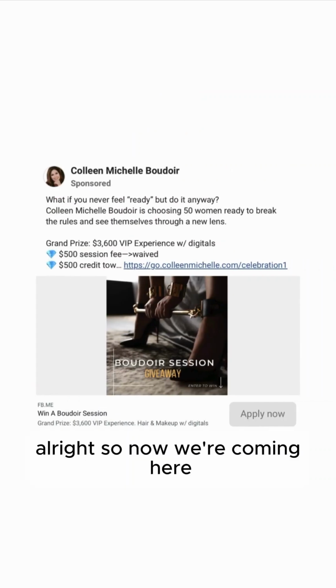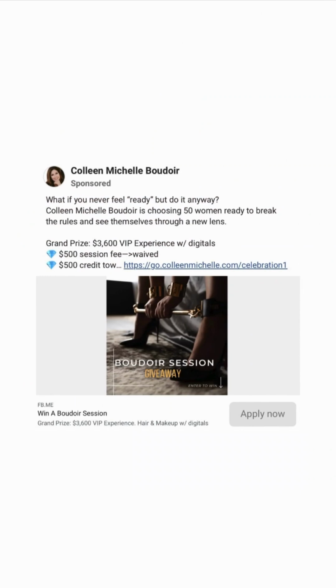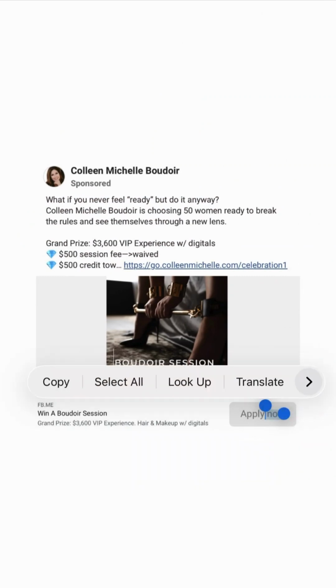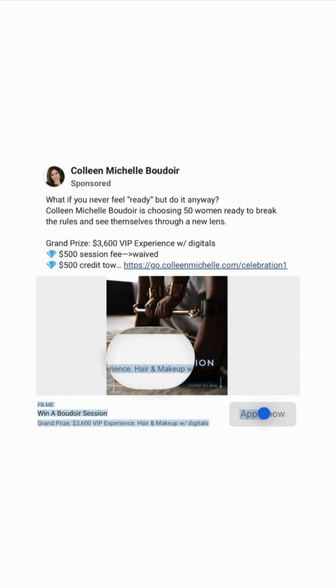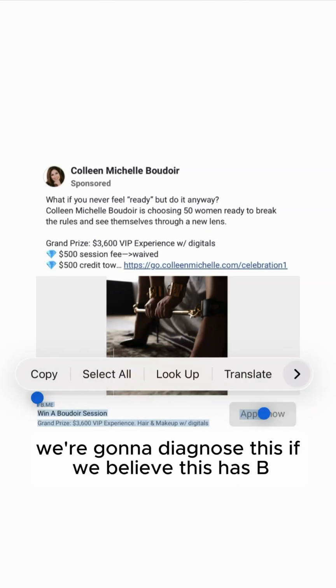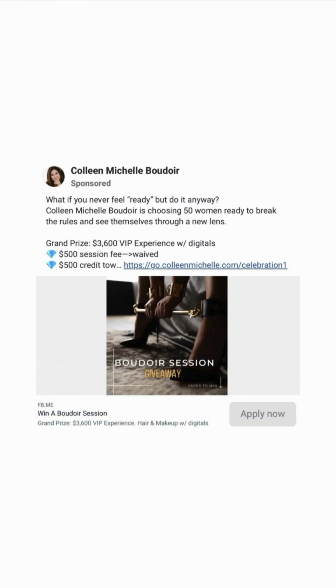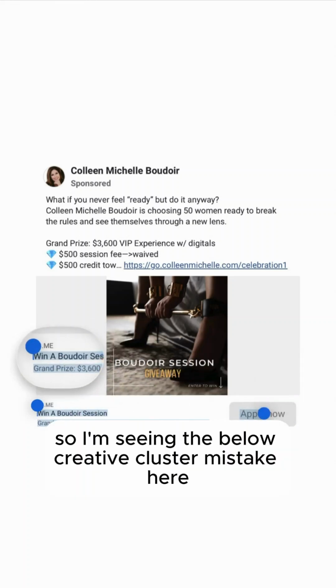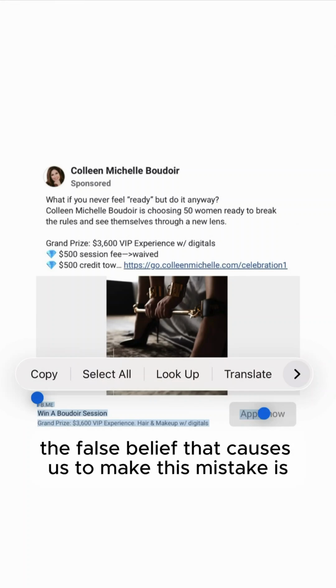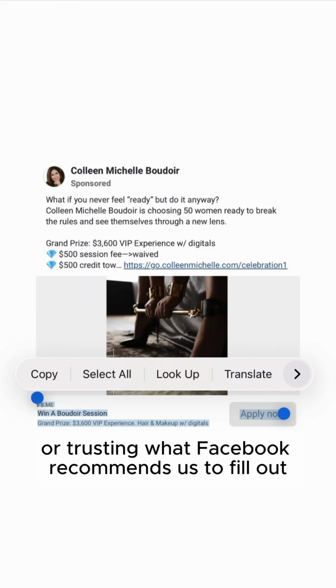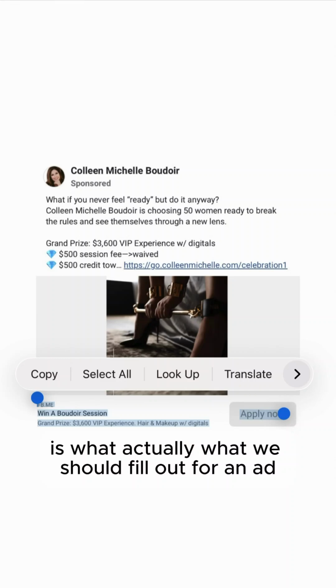All right, so now we're going to diagnose if we believe this has BLCS, aka Boudoir low click syndrome. So I'm seeing the below creative cluster mistake here. The false belief that caused us to make this mistake is we're trusting that what Facebook recommends us to fill out is what we should fill out for an ad.